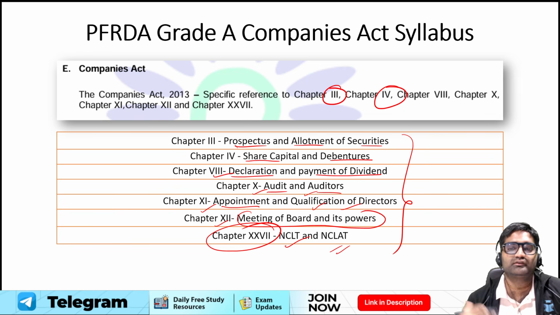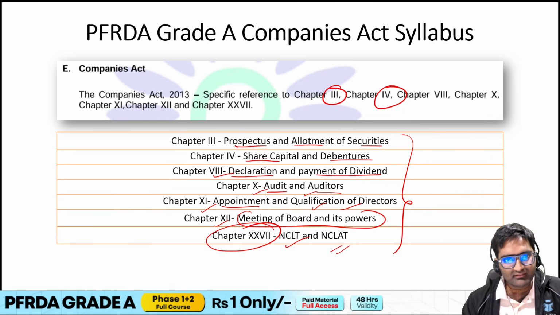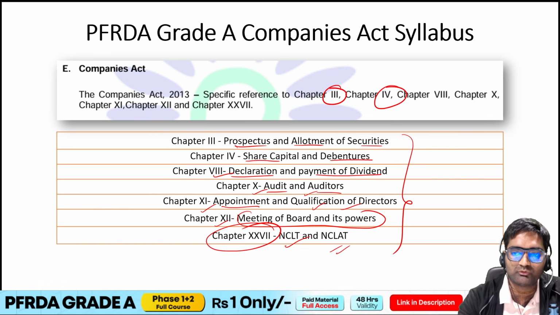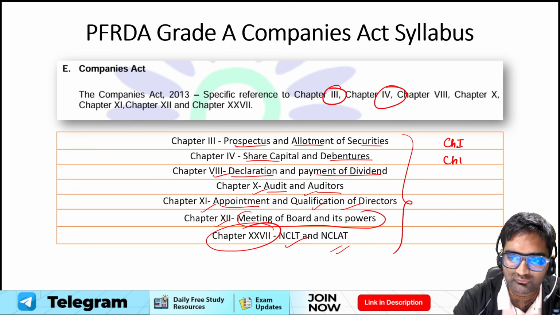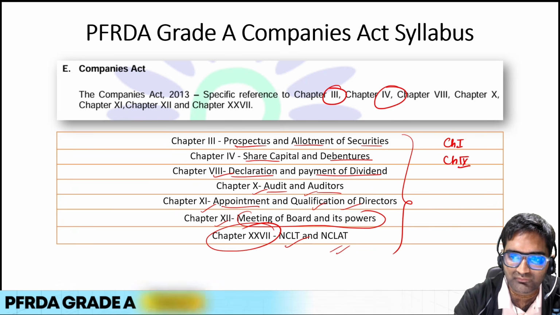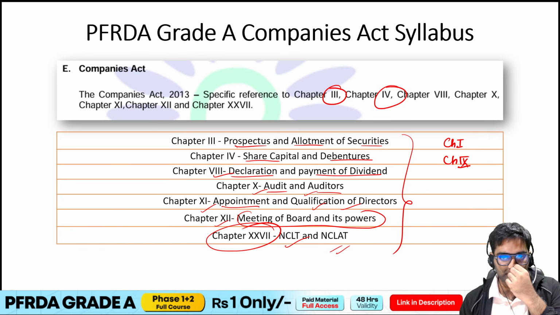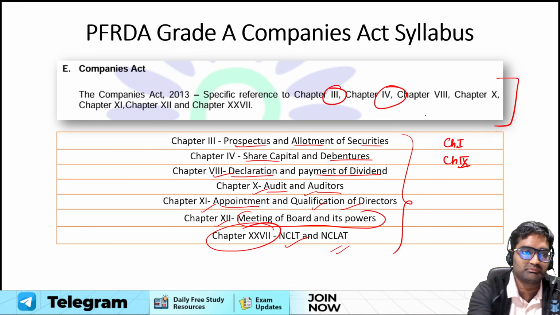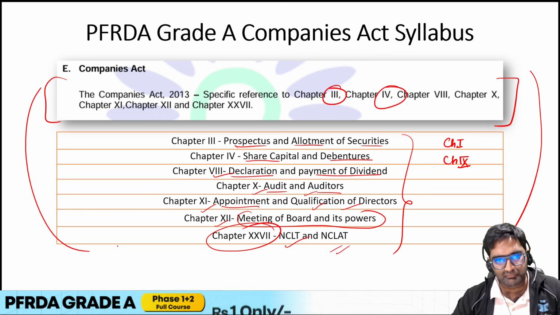Now, apart from this, are questions asked from any other chapters or sections also? Very rarely. If you have ample time, you can go through Chapter 1 and Chapter 9, because questions are asked from there also. So yes, you can go through these if you have ample time, but apart from that you can stick to this particular syllabus. So that is the entire range of the syllabus that you should be preparing.